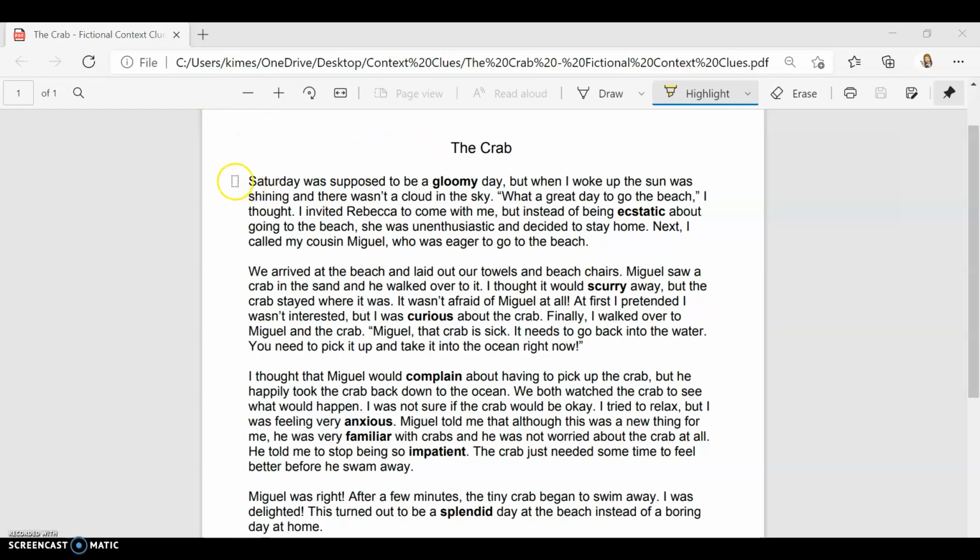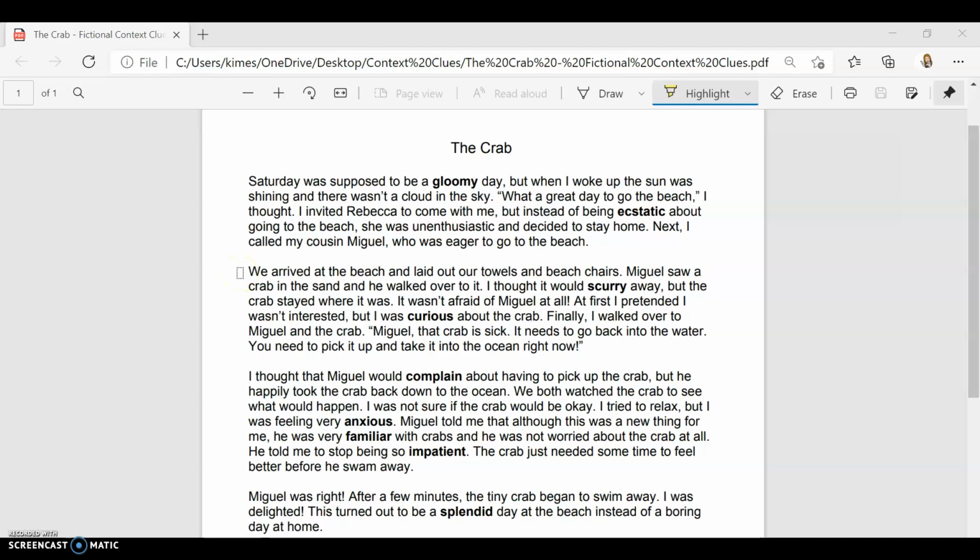The Crab. Saturday was supposed to be a gloomy day, but when I woke up, the sun was shining, and there wasn't a cloud in the sky. What a great day to go to the beach, I thought. I invited Rebecca to come with me, but instead of being ecstatic about going to the beach, she was unenthusiastic and decided to stay home. Next, I called my cousin Miguel, who was eager to go to the beach.